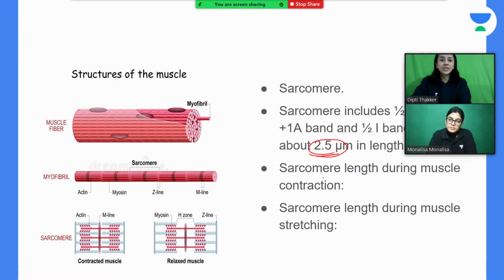And sarcomere length changes during muscle contraction. When muscle contracts, your actin filaments slide over the myosin filament. So what happens? The size of this sarcomere decreases and it becomes around 1.5 micrometer because of sliding of actin filaments. And when the sarcomere is at maximum stretching, this length becomes highest, about 3.5 micrometer.